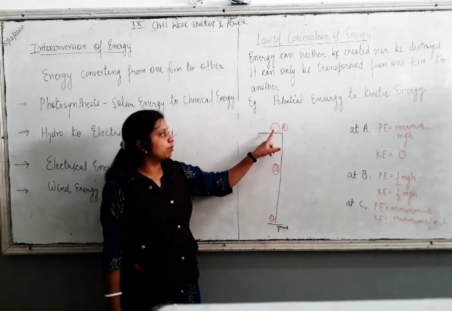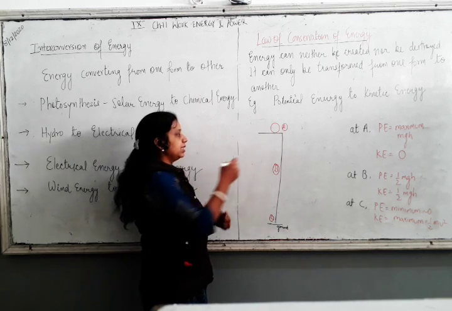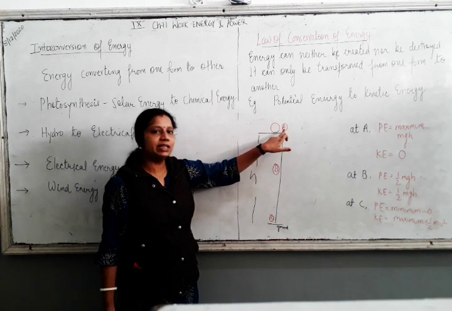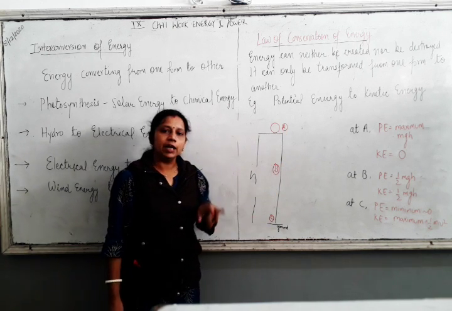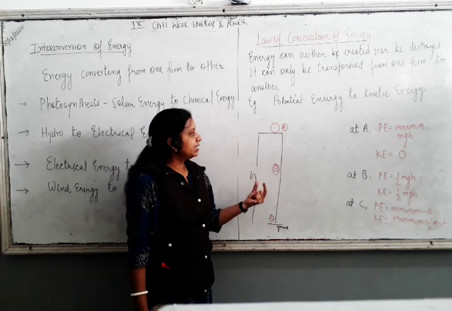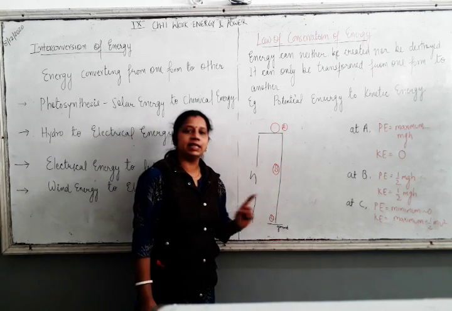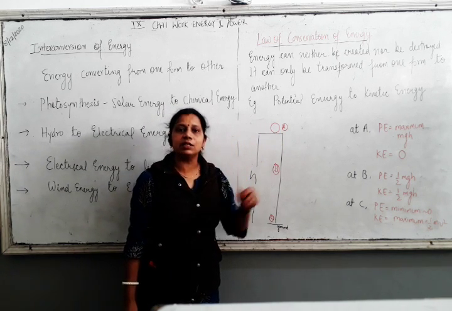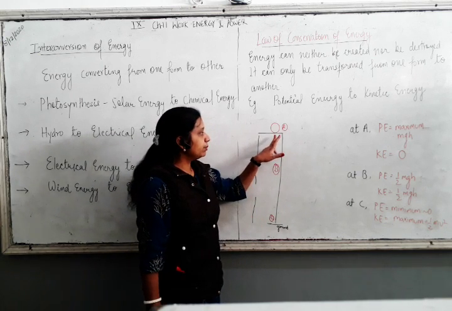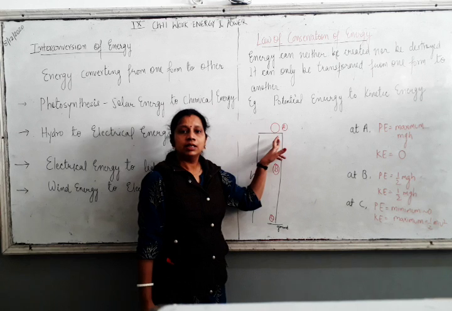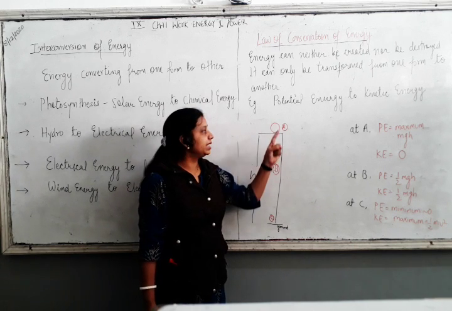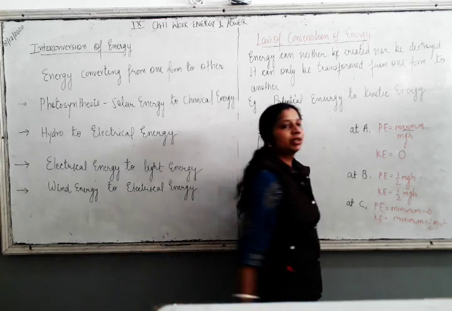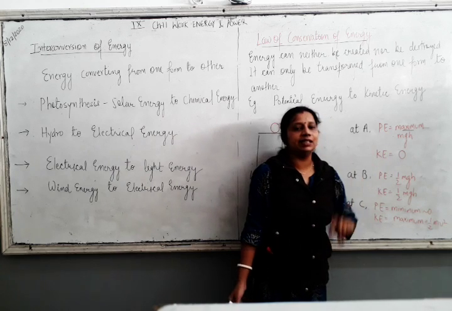Let's say you have an object, a ball at a height of h. Let's say this height is h. Now for this ball, I have marked different points A, B and C. What we are going to see here is the energy it is going to have at A, B and C, and how it is going to convert. So at point A, when the object is at rest, it is going to possess potential energy. Here kinetic energy is 0. So at point A, you have maximum potential energy, which is mgh, and your kinetic energy is 0.